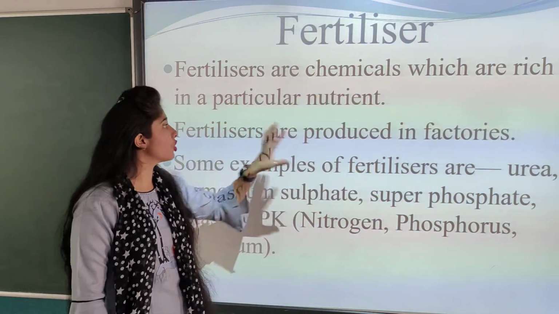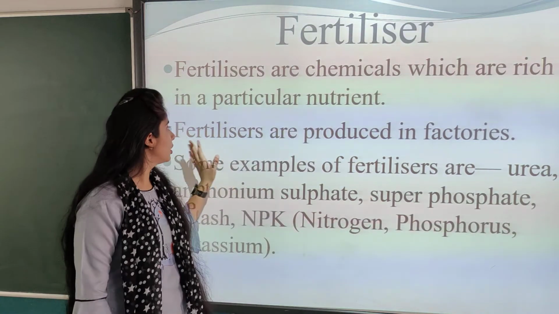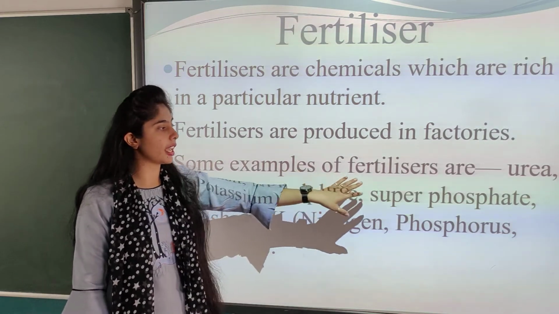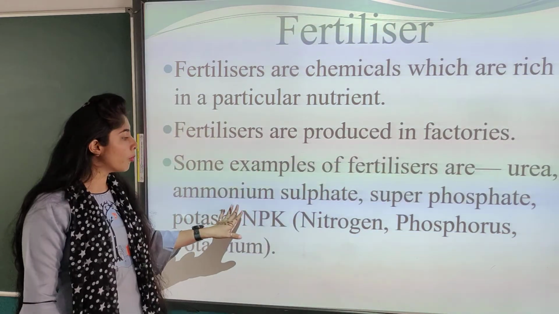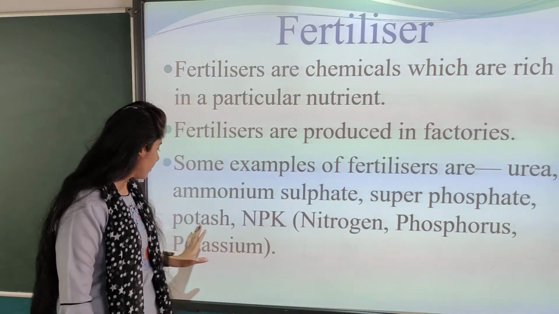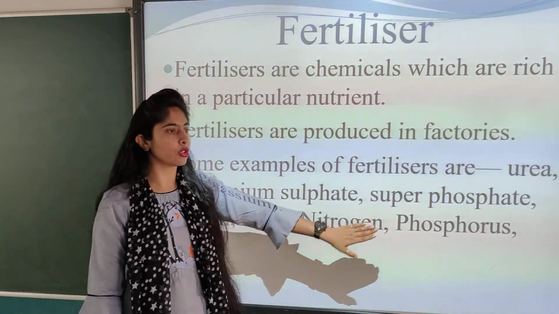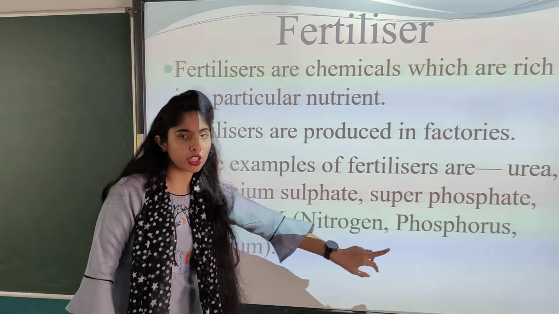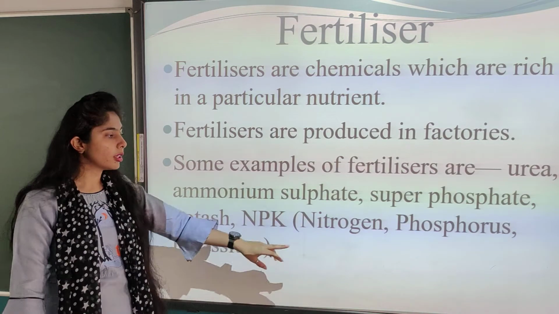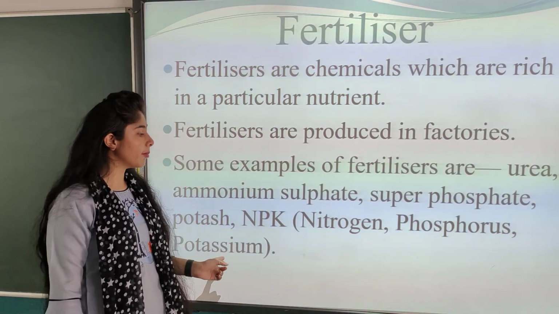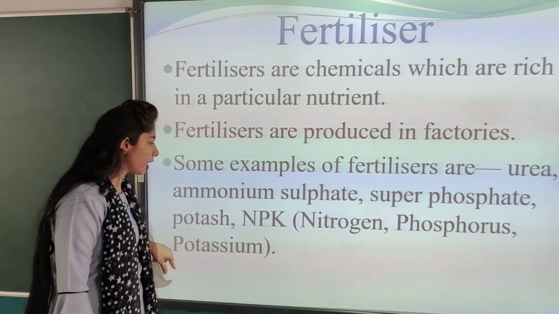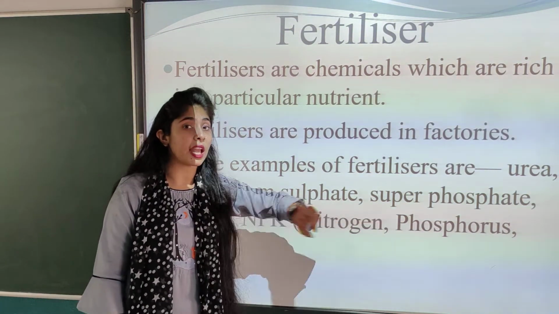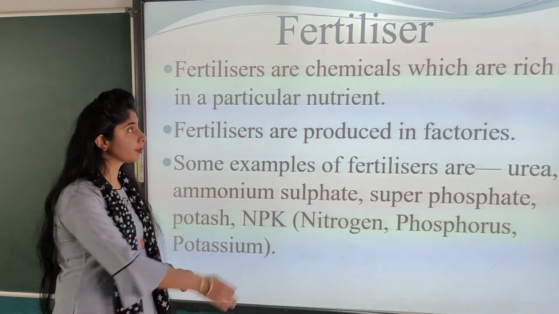Fertilizers are chemicals which are rich in a particular nutrient. Fertilizers are produced in factories. Some examples of fertilizers are urea, ammonium sulfate, superphosphate, potash, NPK, that is nitrogen, phosphorus and potassium. N for nitrogen, P for phosphorus. Now there are two Ps. The symbol of potassium is K. Okay, not P. P for phosphorus and K for potassium.